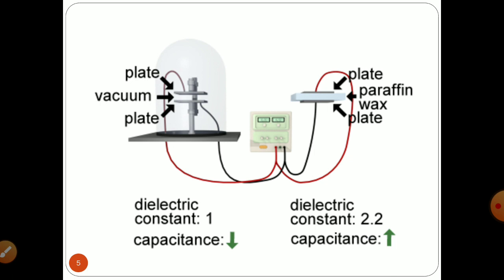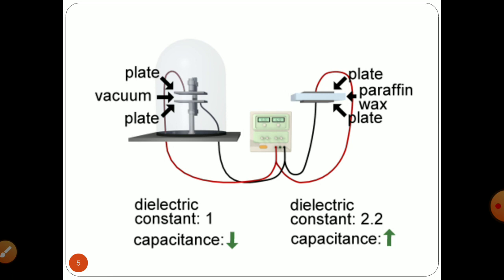For the measurement, the working of this instrument involves two different steps. In order to understand that, I have the symbolic representation of the methodology for the measurement of dielectric constant. At the first point, you have paraffin wax as the medium, and at the second point, you will have vacuum as the medium.